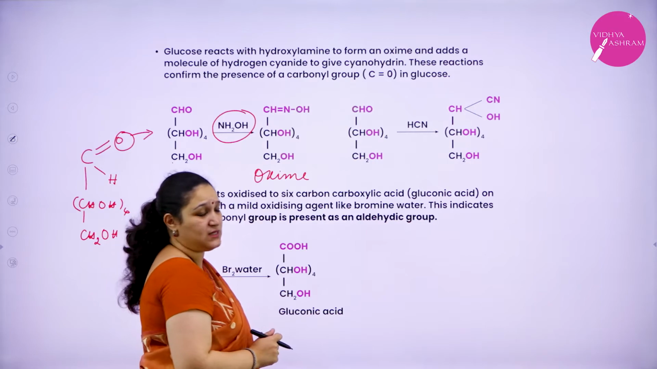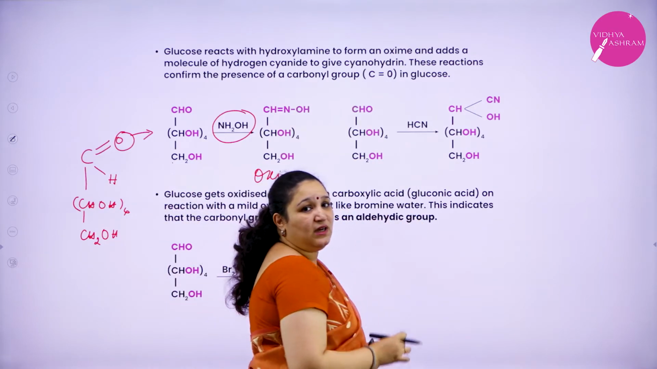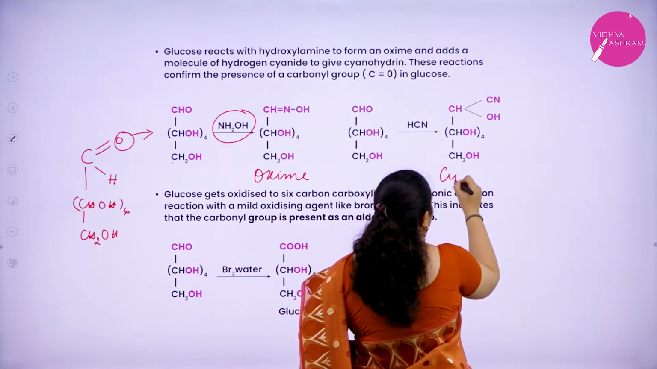One more reaction was done. Glucose was treated with hydrogen cyanide, and you get cyanohydrin.